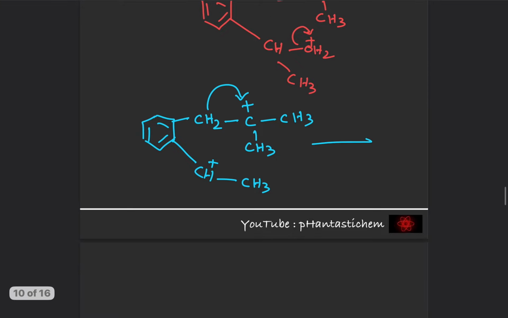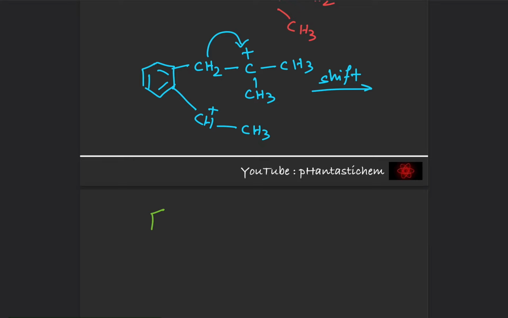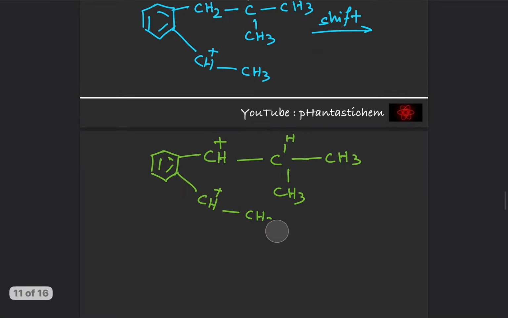Because of the shift, we will get benzene ring, CH positive charge, CH, CH3, CH3. Here the other one will remain as it is, CH3, because a carbocation on the benzene ring is not that stable.